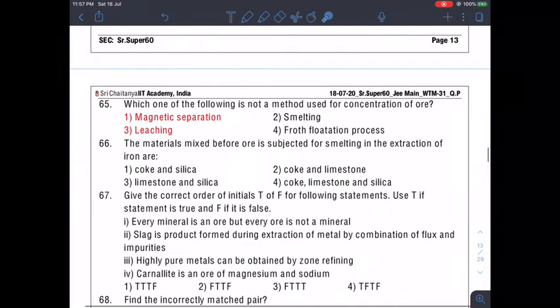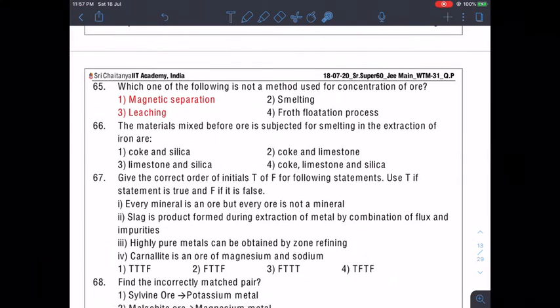Now moving to the next one, which of the following is not a method used for the concentration of ore? Magnetic separation, yes, it is used. Leaching is used. Froth flotation is used. Smelting is a reduction process, one of the very prominent and important processes of pyrometallurgy. Smelting means heating with a reducing agent. So the correct answer will be smelting, because this is not a concentration method, it is a proper reduction method.